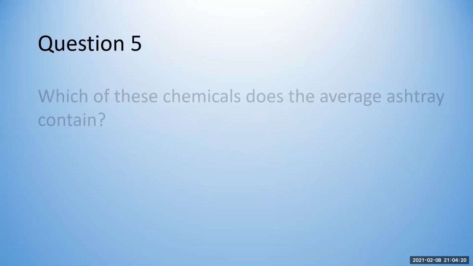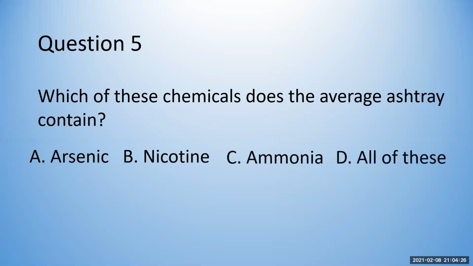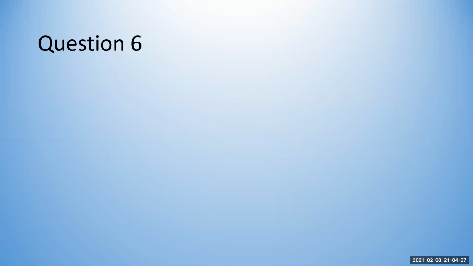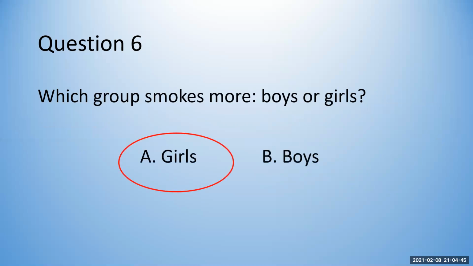Question 5. Which of these chemicals does the average ashtray contain? The answer is all of these. Tobacco contains over 4,000 chemicals, many of which are harmful. Question 6. Which group smokes more, boys or girls? Girls. It used to be boys, but now more girls smoke.